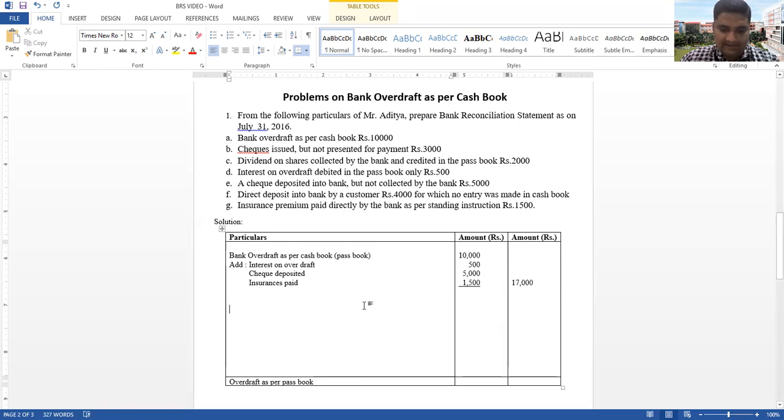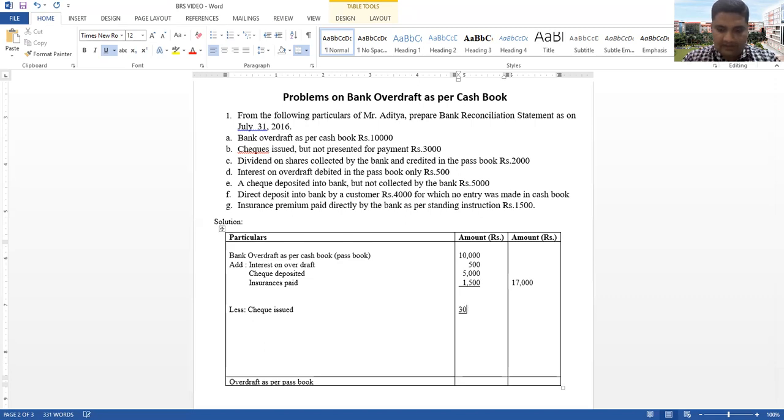Okay, now after this, the next heading, less. So less check issued. The amount of check issued but not presented for payment, 3,000, you have to mention here.